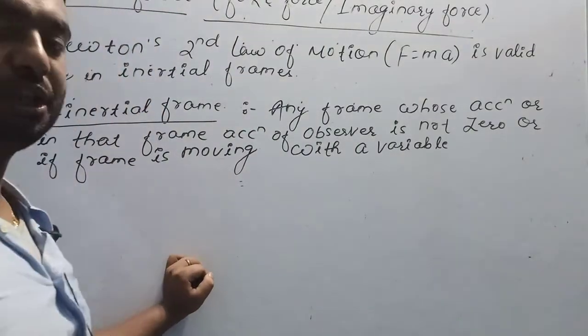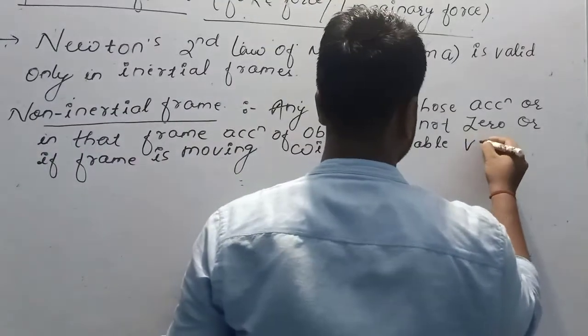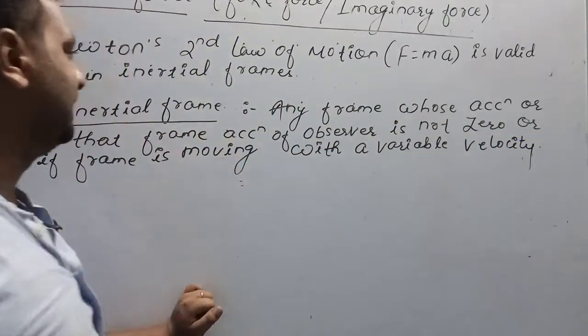So for acceleration to be non-zero, the frame must have a variable velocity. Such frames are called non-inertial frames.